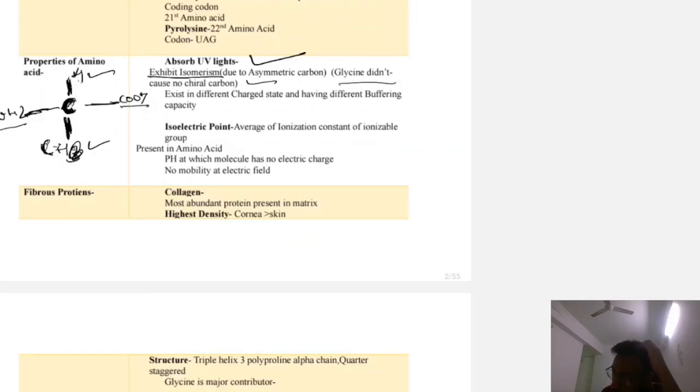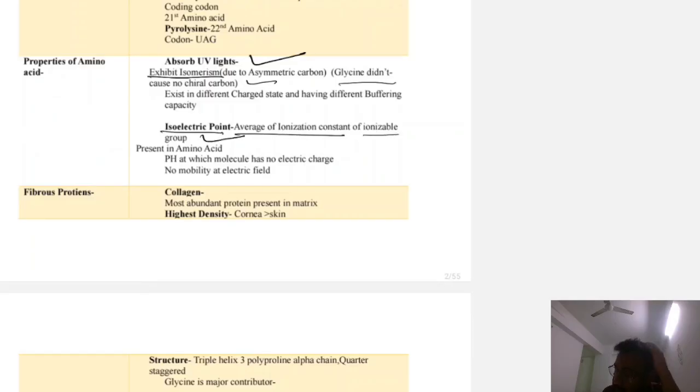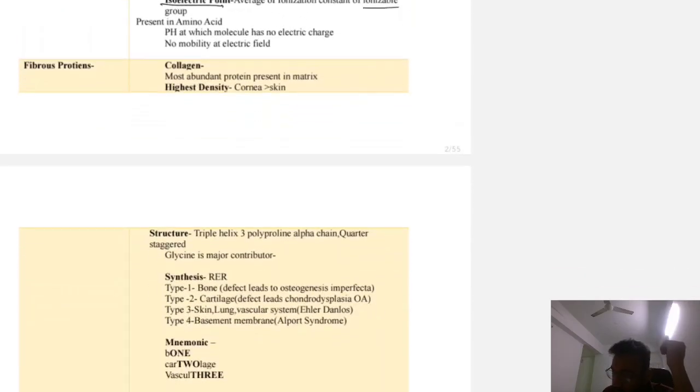Okay. Now what is isoelectric point? So isoelectric point is average of ionization constant of ionizable group. Okay, that is isoelectric point. It is present in amino acid. Okay. So pH at which molecule has no electric charge, no mobility in the electric field. That is isoelectric point. Okay.